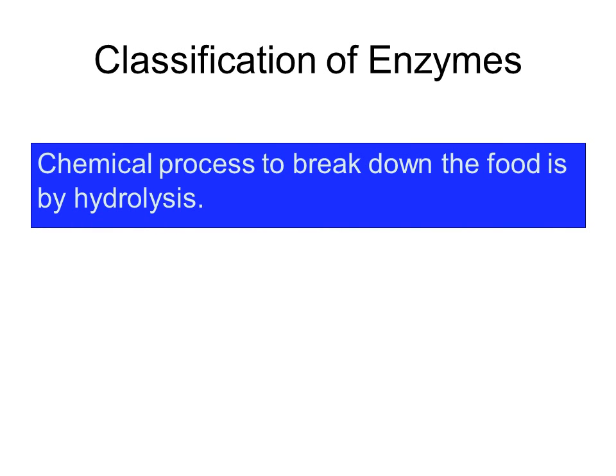Enzymes are also classified according to the process they break down. The chemical process to break down food is by hydrolysis. The word hydrolysis means that this process involves water. The word hydro means water and lysis means breakdown. So in the process of hydrolysis, water is involved in the breaking down of food into simpler substances.